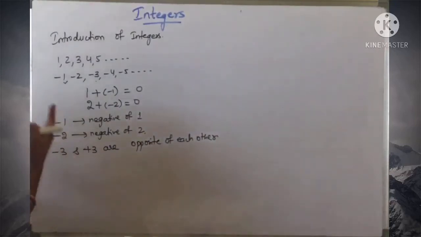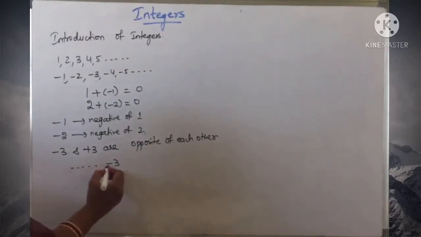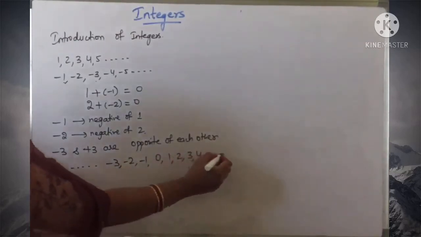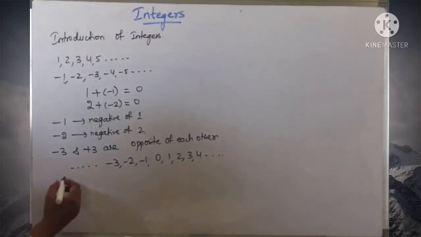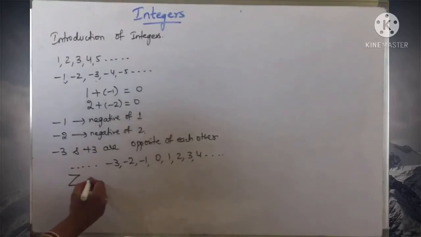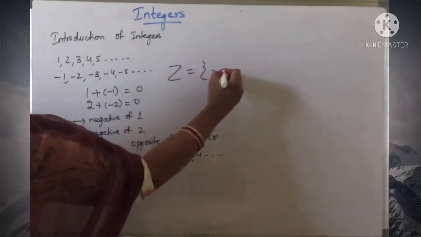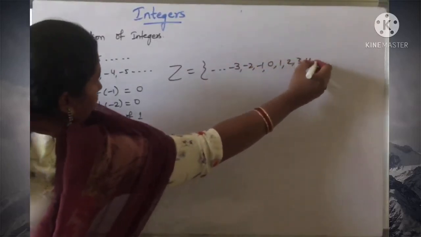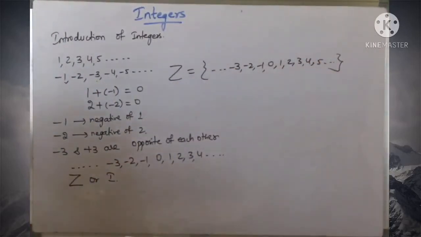Combining these numbers with the whole numbers, we obtain a new collection of numbers written as ..., -3, -2, -1, 0, 1, 2, 3, 4, and so on. These numbers are called integers, and integers are denoted with the letters Z or I. So the set of integers can be written as ..., -3, -2, -1, 0, 1, 2, 3, 4, 5, and so on.